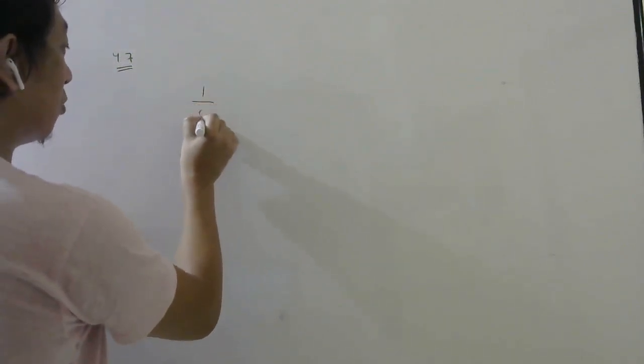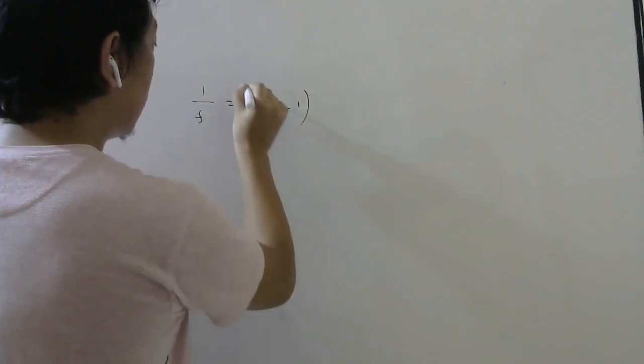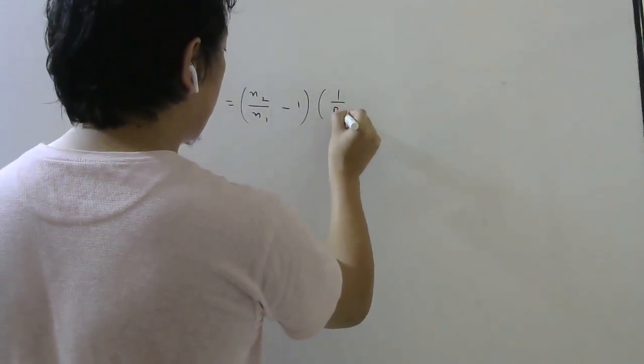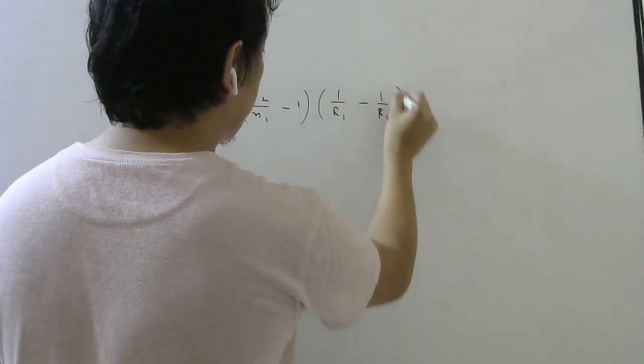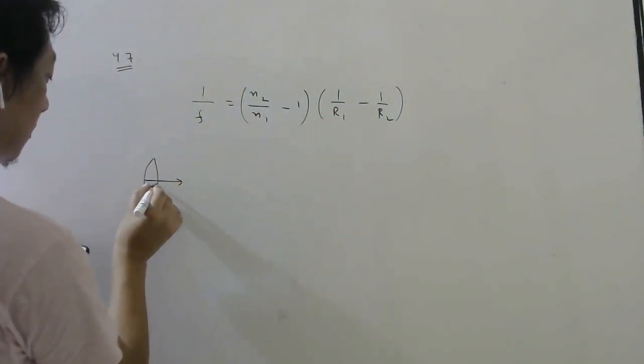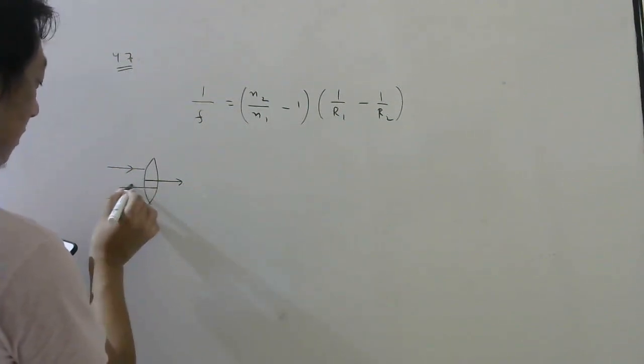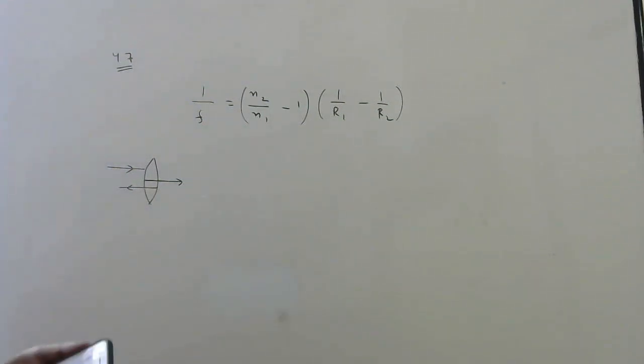What will the focal length be? If they ask focal length, we have to use the lens maker formula. So n2 by n1 minus 1, 1 by r1 minus 1 by r2. It is a convex lens, so one radius will be positive. If light is falling like this, the first surface will be positive, the second surface will be a negative radius.